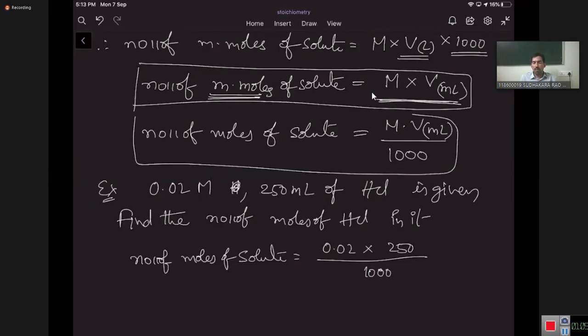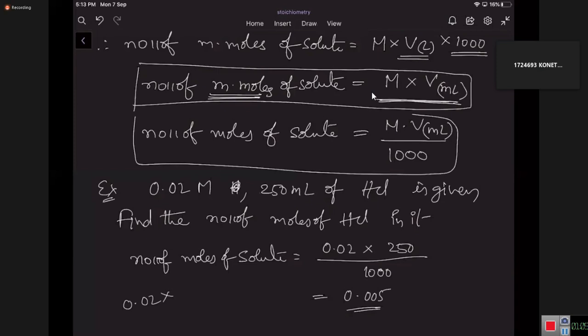That's it. 250 milliliters by 1000 will give 0.25 liters. So 2 into 25 is 50, so 0.005.